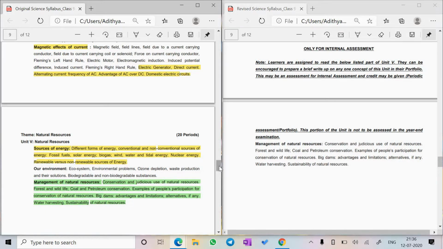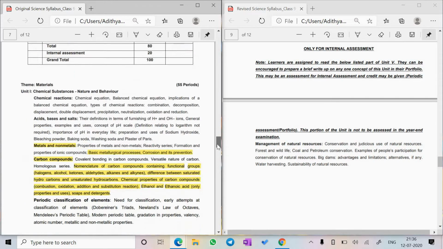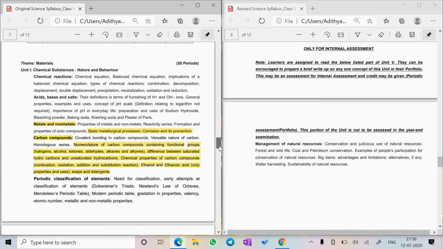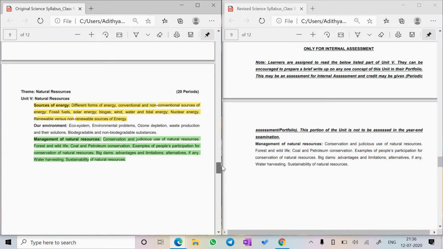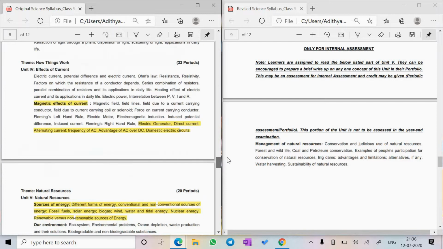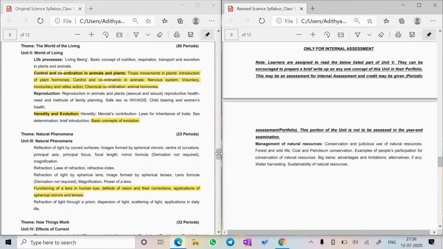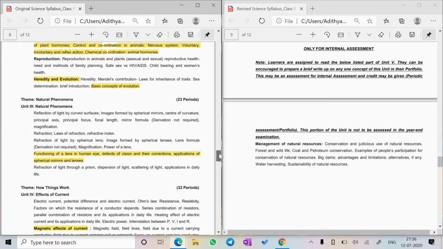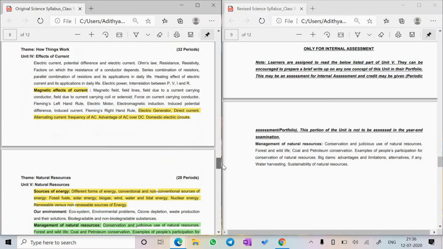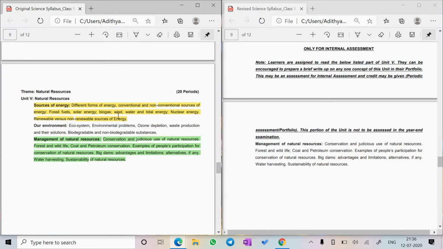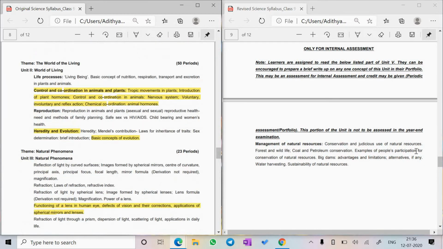chapter. So summarizing the whole thing, guys, chemistry has changes in chapter 3 and chapter 4. Biology has changes in the second chapter, the whole chapter is deleted. Then fourth chapter, evolution, has been deleted, and then the sixth chapter, that is management of natural resources, has been moved to only internal assessment, and it will not come in your board. Coming to physics, the human eye and the colorful world has some reduction. Magnetic effects of electric current has some reduction, and sources of energy has been completely deleted. So that's the changes for science, guys.